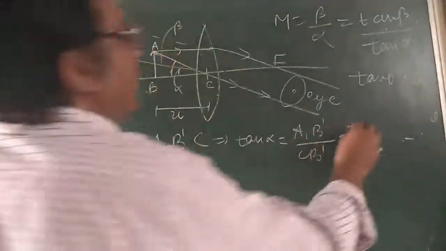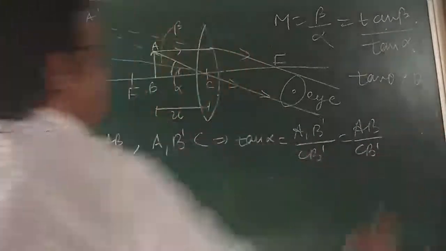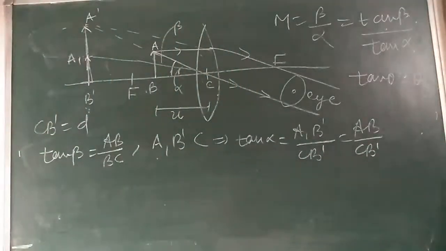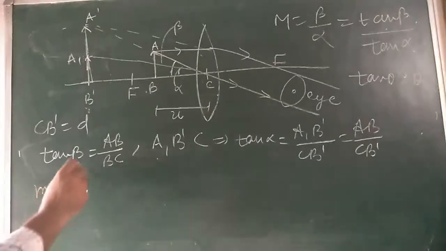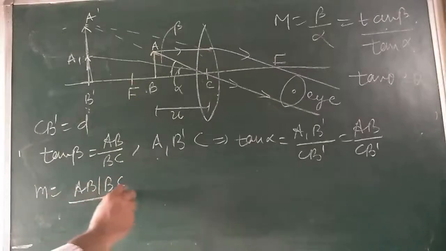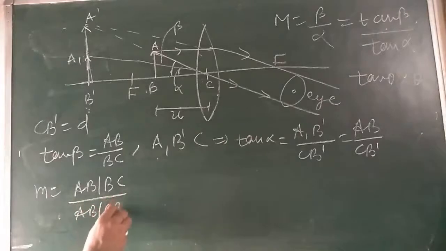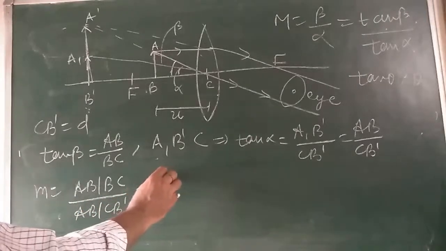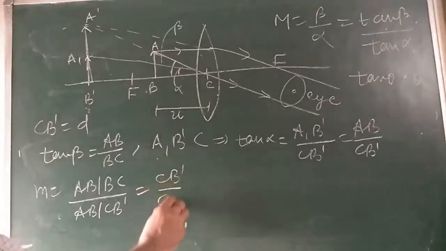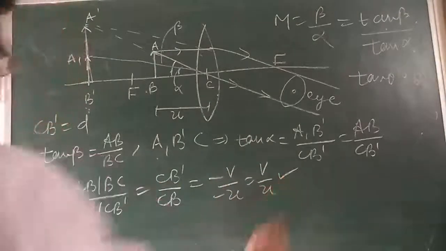A1 B dash is equal to AB, divided by C B dash. So M comes out to be tangent of beta, AB by BC, divided by AB by CB dash. So here we are getting only CB dash divided by CB, that is minus V upon minus U. So this is the magnifying power, V by U.